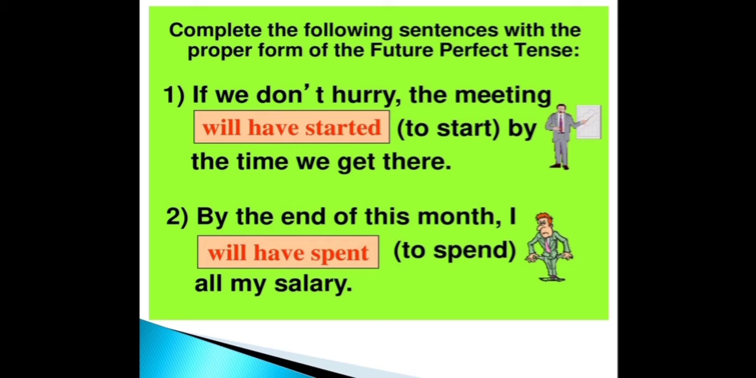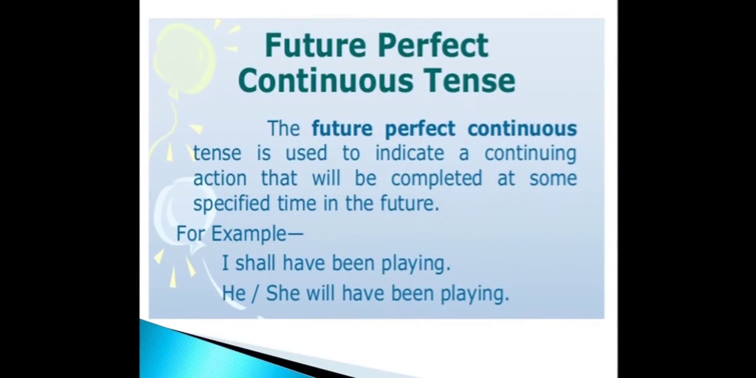Now let us look into future perfect continuous tense. So the future perfect continuous tense is used to indicate a continuing action that will be completed at some specified time in the future. Let us look at some examples. I shall have been playing, he will have been playing, she will have been playing.